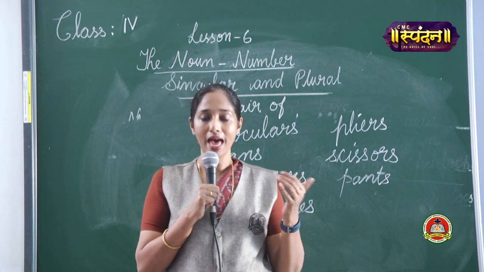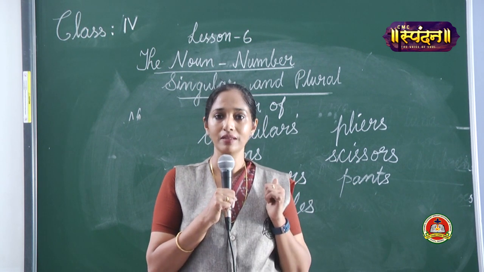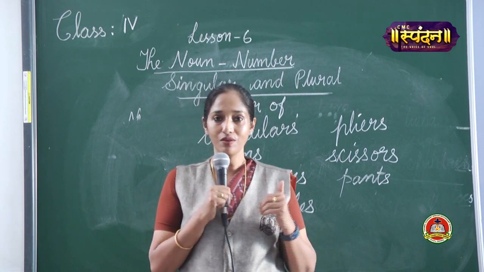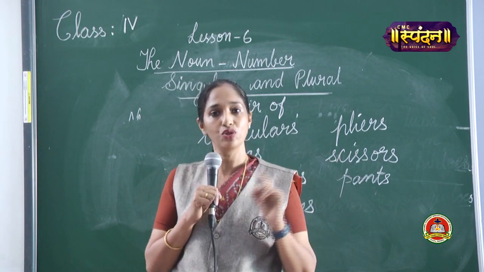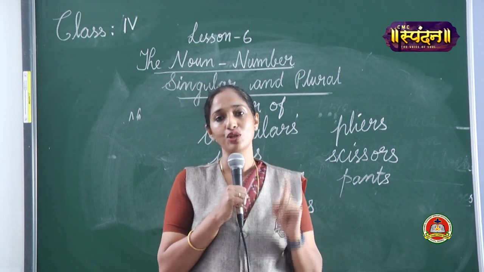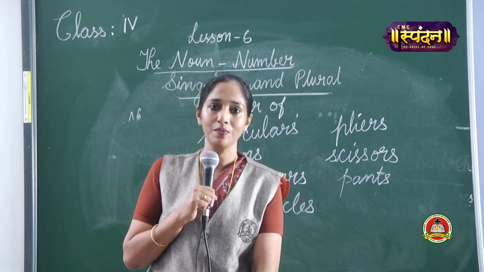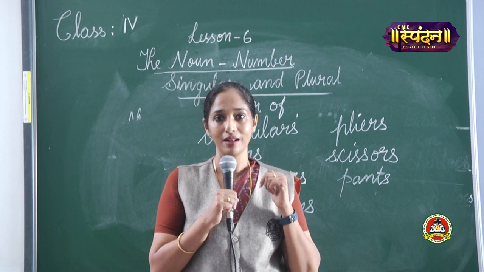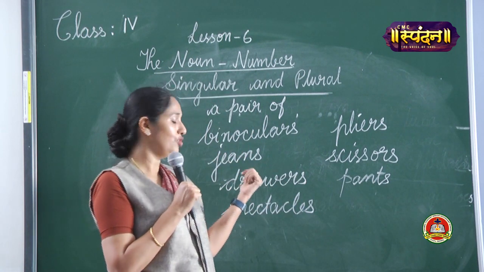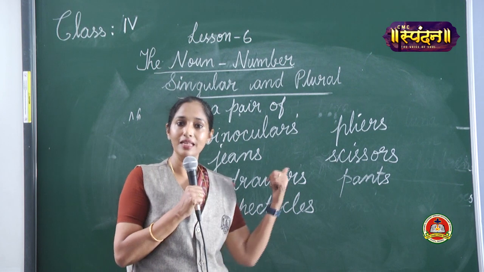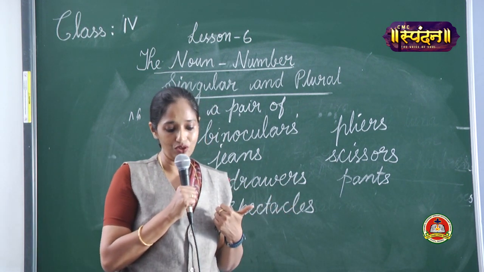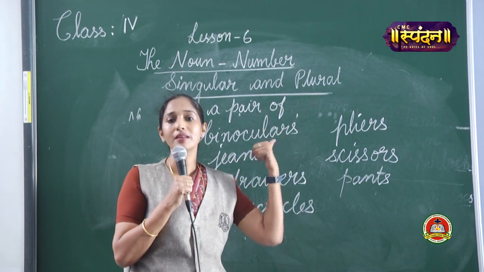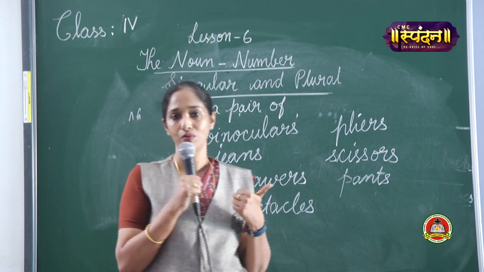For example, man, men, woman, women, etc. Then we learned the next category of two nouns, that is ox and child, where we add en to form the plural. And the last part we learned a few nouns that remain always plural, like binoculars, jeans, drawers, scissors, spectacles, pliers, etc., where we use a pair of to show whether it is a singular or plural.